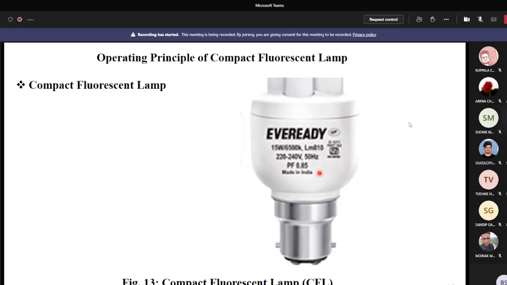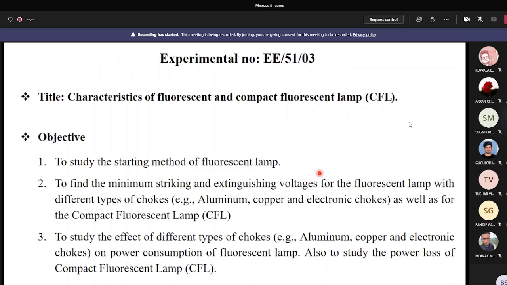But for the fluorescent lamp with electronic choke as well as for the CFL lamp, loss is less, so the power factor is improved. So from this discussion, you set the objectives of these experiments. The objectives are written here. The objectives are to study the starting method of fluorescent lamp.